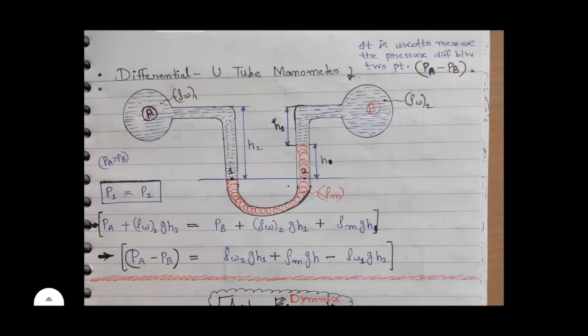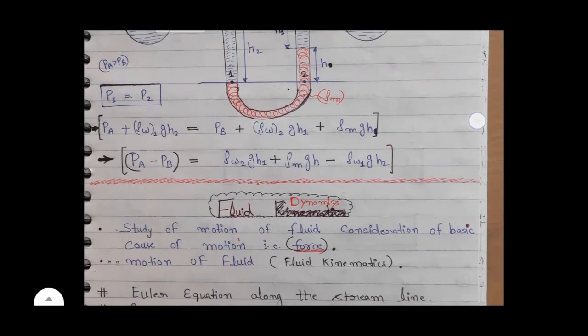P1 is PA, absolute pressure, plus pressure exerted by working fluid 1, rho W1 g H2, where H2 is the head, and this is equal to P2, which is PB plus pressure exerted by working fluid 2, rho W2 g H1, where H1 is the head of working fluid 2, plus pressure exerted by mercury, rho m g H, where H is the head for mercury. So we can calculate PA minus PB.